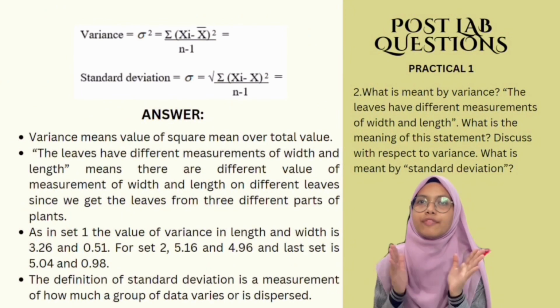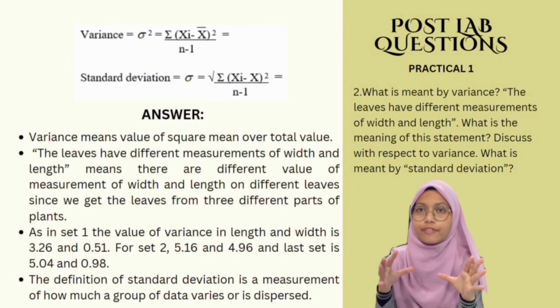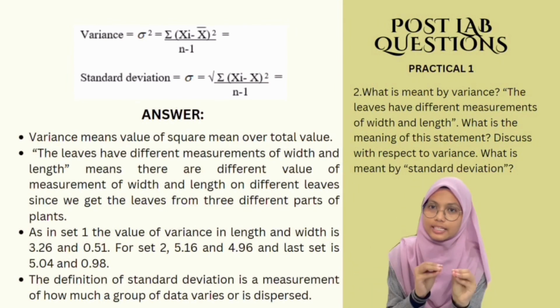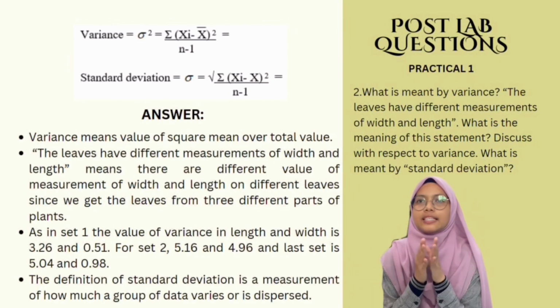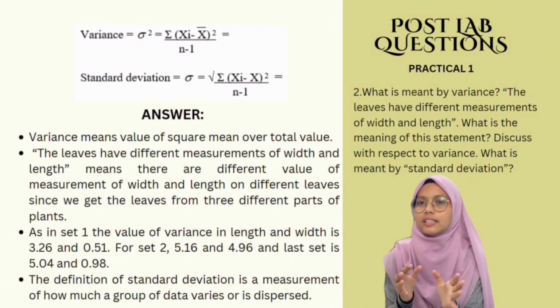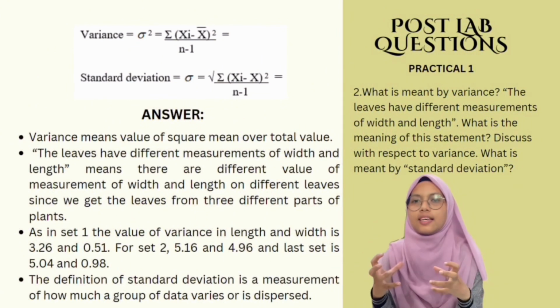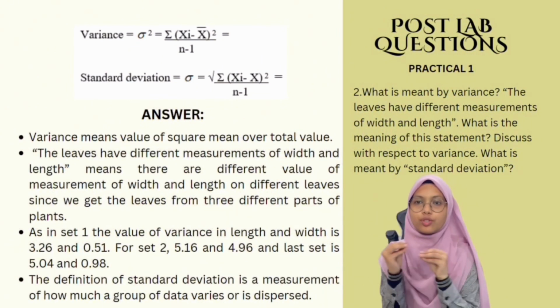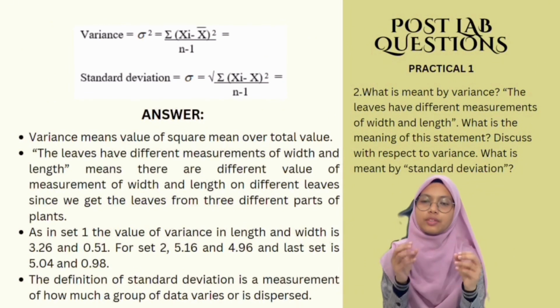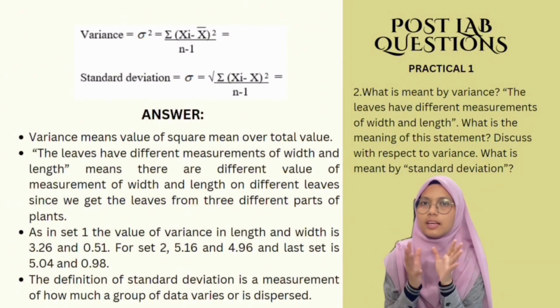We will discuss about practical one question, which is what means of value variance. Variance means the mean of the squared deviations of the values. And then, why do the leaves have different measurements of width and length? The leaves have different measurements because we got the leaves from three different parts of plants. In the same plants, but we divide it into 3 parts. So that's why we get different width and length.